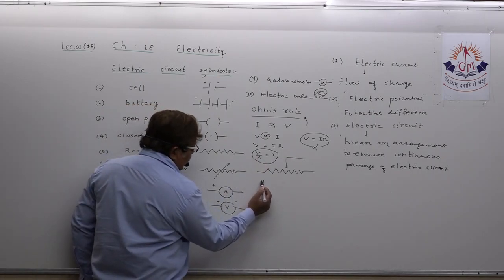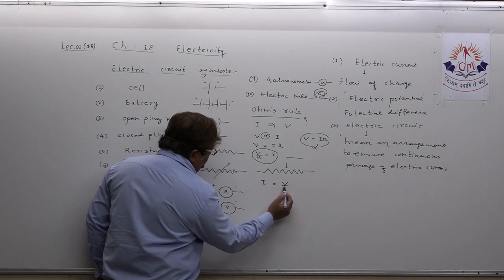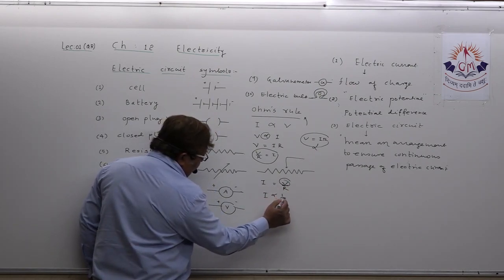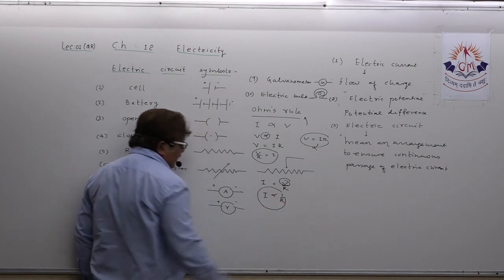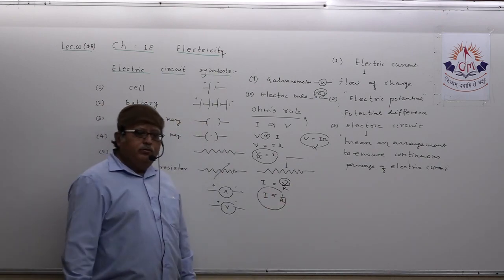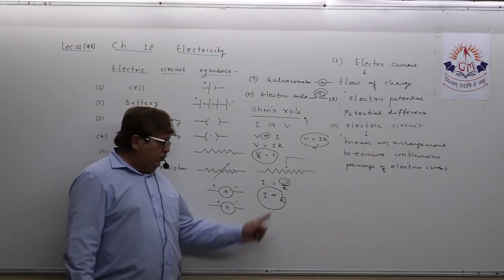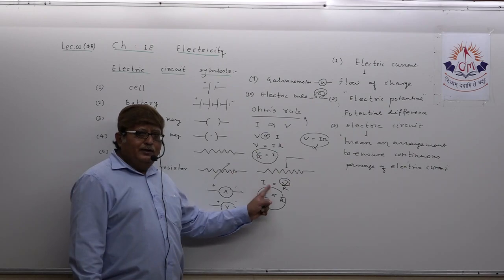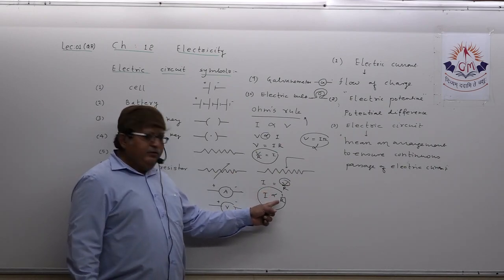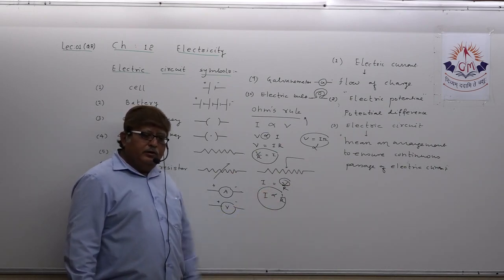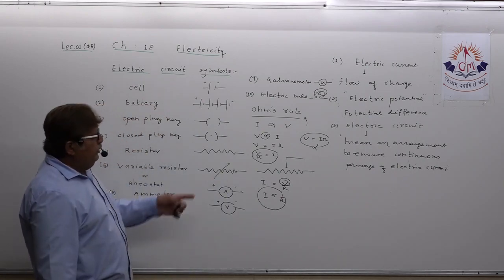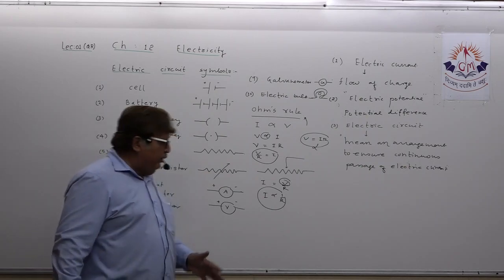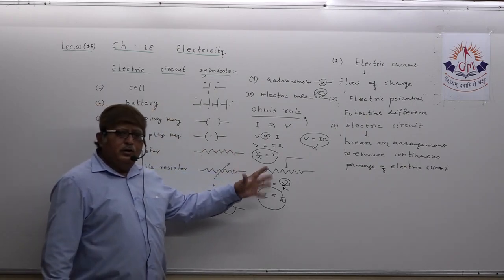When I say this, suppose I write it again. When I say that V remains constant, that means you are saying I proportional to 1 upon R. Both are in inverse proportion. Current doubled, resistance halved. Resistance doubled, current is halved. This way the relation between these two can be ascertained. So this is Ohm's rule.